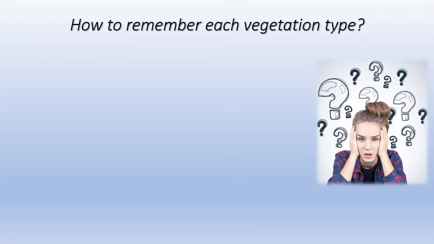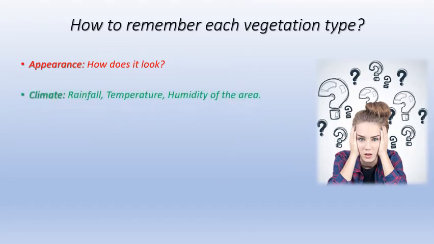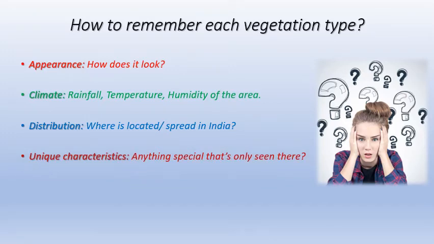If you are able to classify it like this: 1. Appearance. How does the forest appear to be? Number 2. Climate. What is the rainfall, temperature, and humidity of that particular forest? Number 3. Distribution. Where is that forest located in India? Number 4. Unique characteristics. Is there anything special that's only seen in that forest? And the last one, common trees. What are the trees that are easily spotted here, which are not found in other places? So appearance, climate, distribution, unique characteristics, and common trees.